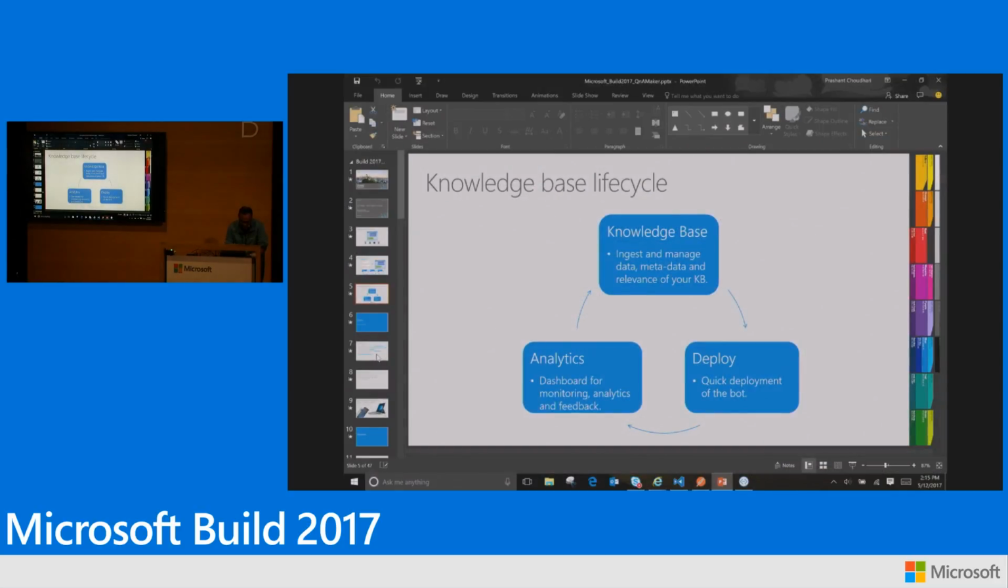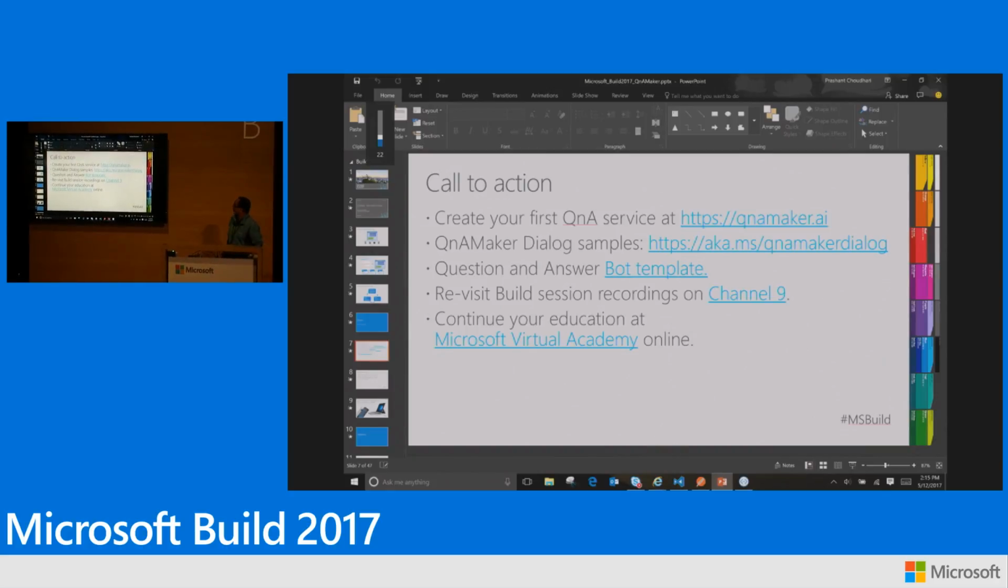That's pretty much what I had, just a few things here. That's the website, and here are where the dialogues are: the QnA Maker dialog, AKMS. There is an Azure bot template. I don't know how many of you have seen the Azure Bot Service. There is a bot template for question and answer bots. You should take a look at that. There's a Channel 9 recording as well, but it doesn't have the new features. It has what's there, a little older.